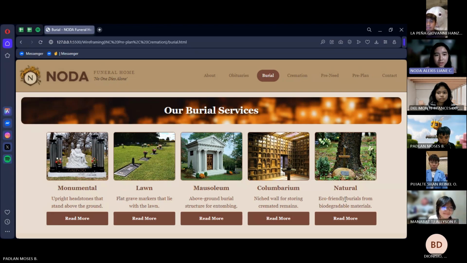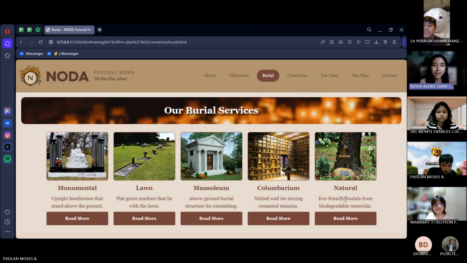For the layout, I used CSS Grid and Flexbox to organize the header and the 5 burial services below it. This helps keep the content clean and easy to read, which improves the overall user experience. Each burial service includes a short description so users can quickly understand what it offers. I also added a read more button below each service.